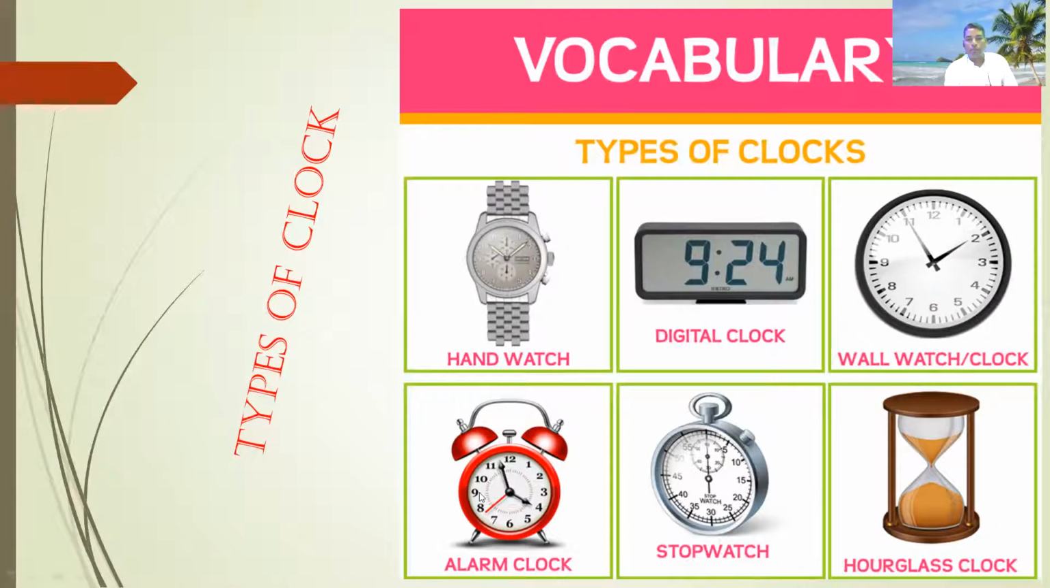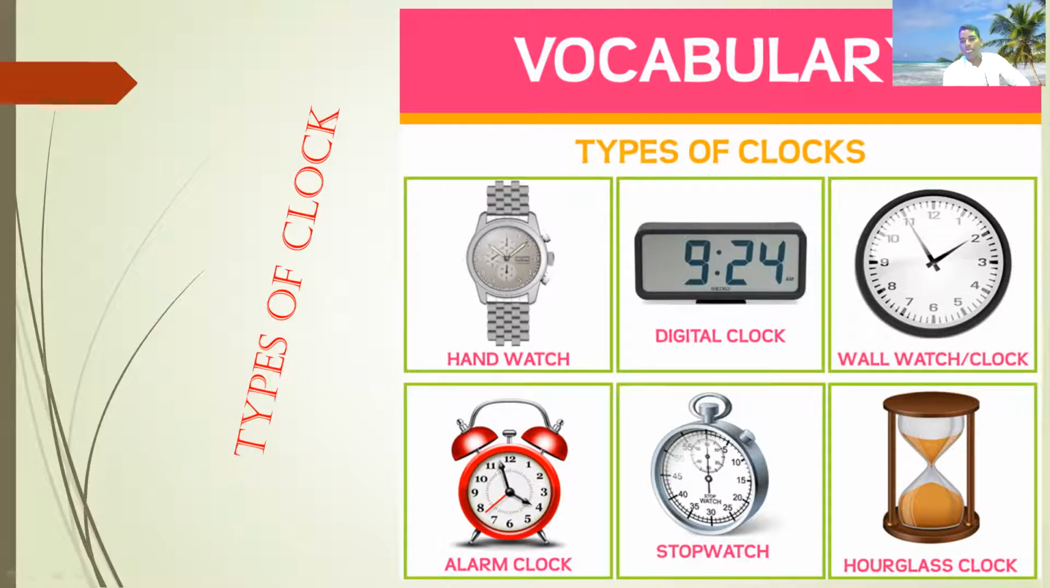This is an alarm watch, alarm clock. You can see an alarm clock is like that. Put the alarm at 4 o'clock, I want to wake up, and it will wake me up. Next is stopwatch. This type of watch is a stopwatch.